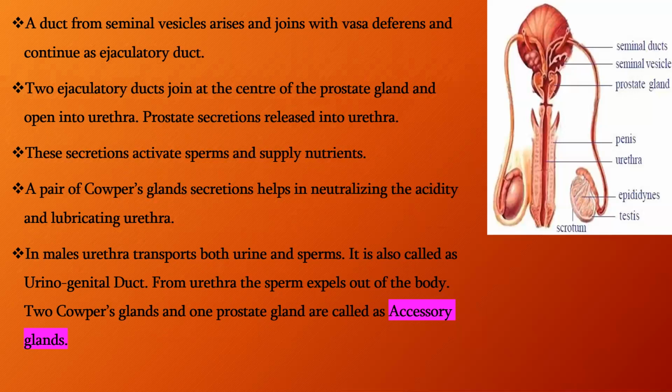These are the accessory glands which provide nutrients for the sperm cells, maintain the acidity in the urethra, and also give lubrication for the urethra during copulation. So this is about the human male reproductive system.